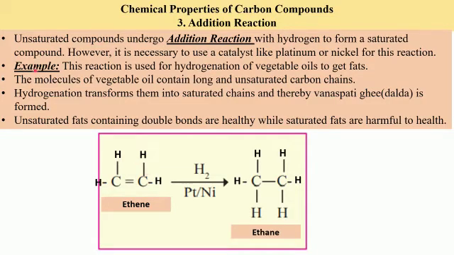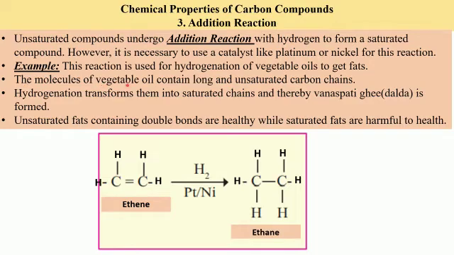Let us study an example from our everyday life related to addition reaction. This reaction is used for hydrogenation of vegetable oils to fats. If we want to convert vegetable oils to fats, we make use of this particular reaction, which is also called hydrogenation, because we are adding hydrogen. Hence, it can also be called a hydrogenation reaction.